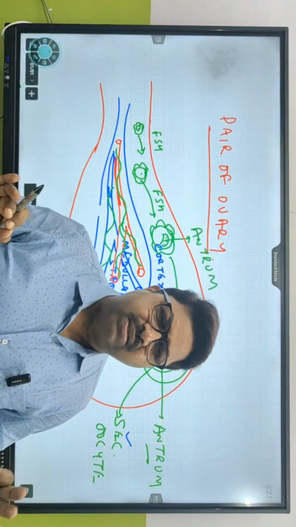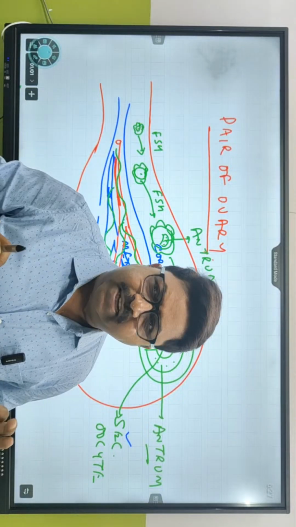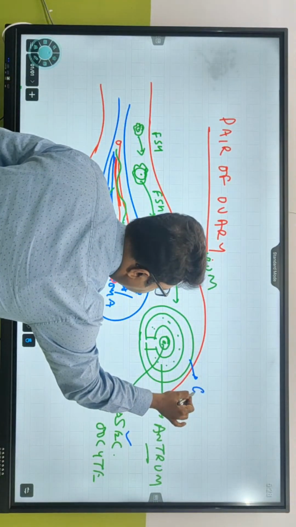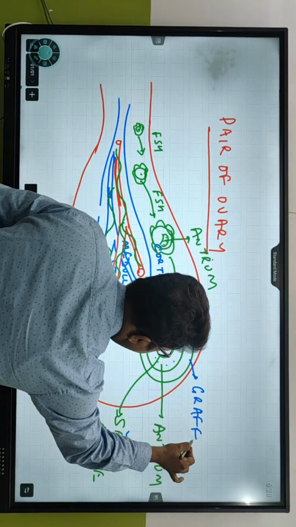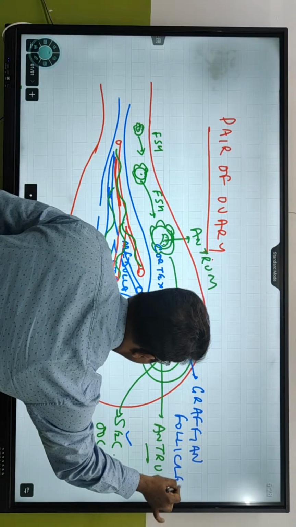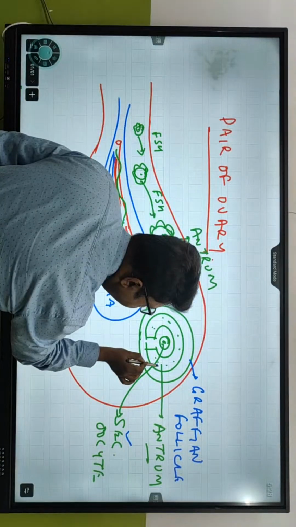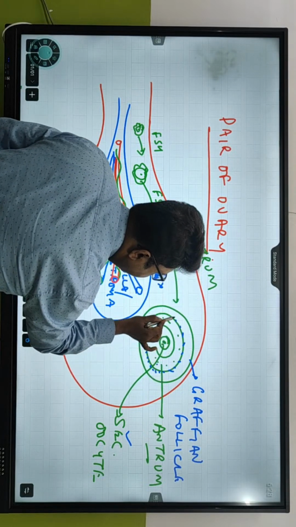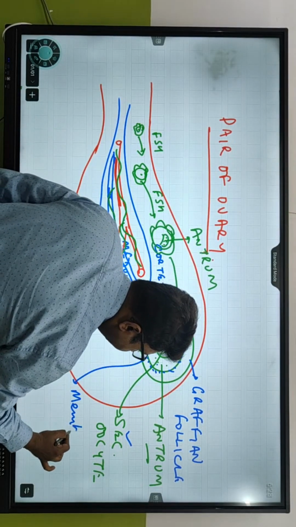So what is oogenesis? It's the process by which the ovum is produced inside the ovary. Now, this structure is a tertiary follicle, which we normally call the Graafian follicle. After this antrum, there is a particular cellular layer, and this cellular layer is called membrana granulosa.